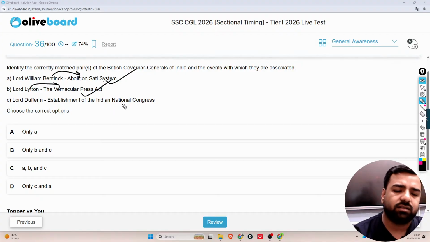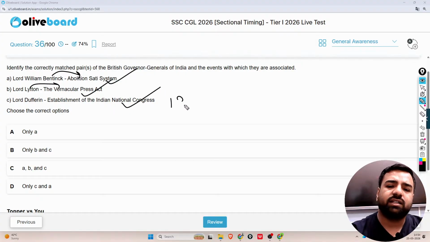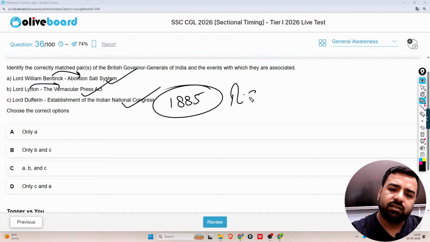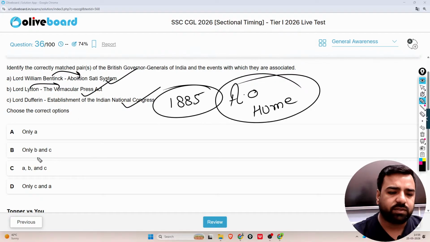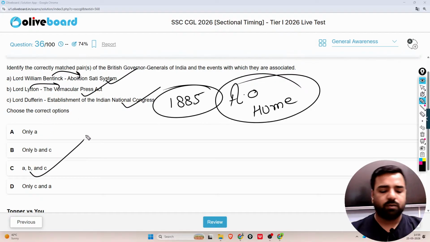And Lord Dufferin was linked with the establishment of Indian National Congress in 1885. That's absolutely correct. And yes, Allan Octavian Hume played a significant role in its development. So here, all the three options are correct. So A, B, C, I'll go with option C here.